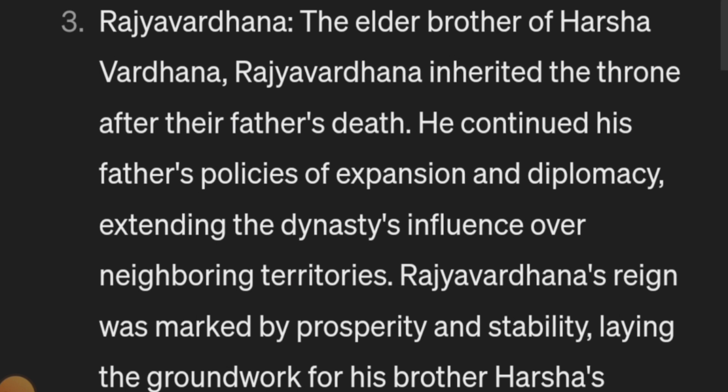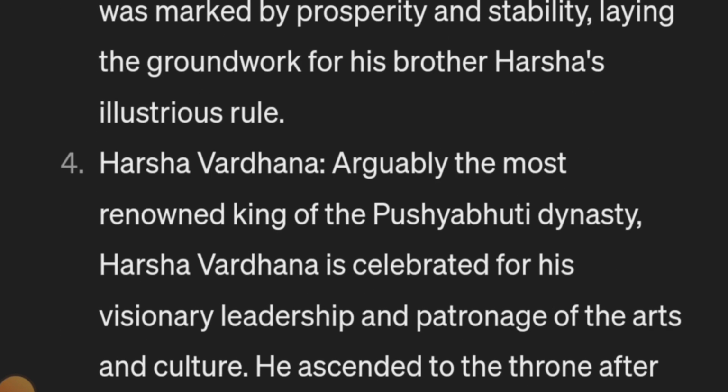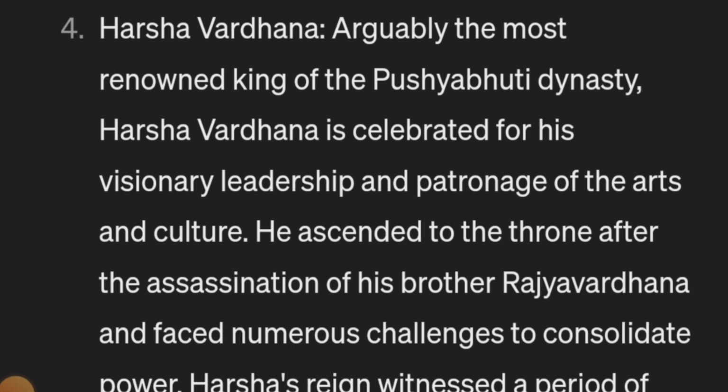But one day, when Rajyavardhan was talking to him and was unarmed, Shashank killed him treacherously, and so Harshvardhan had to ascend the throne because his brother Rajyavardhan was killed by Shashank.